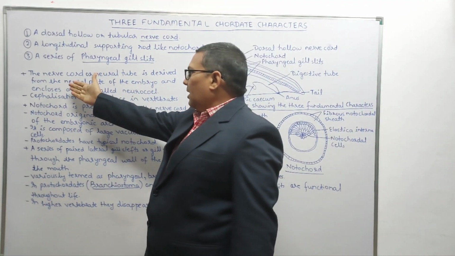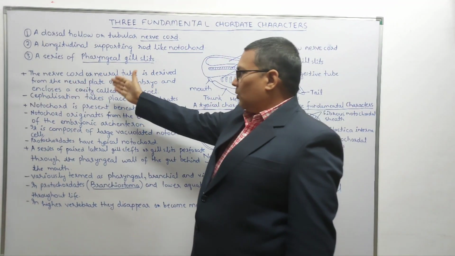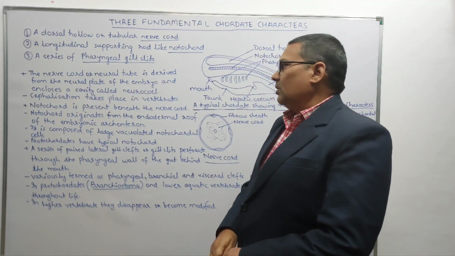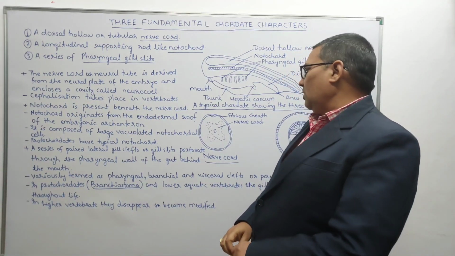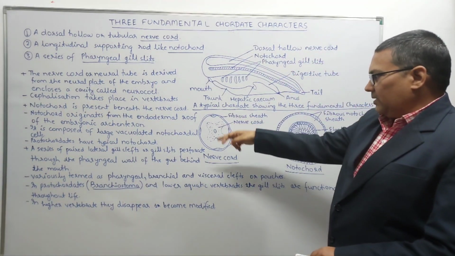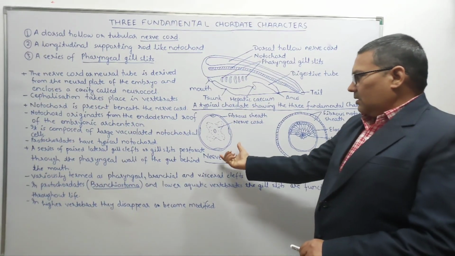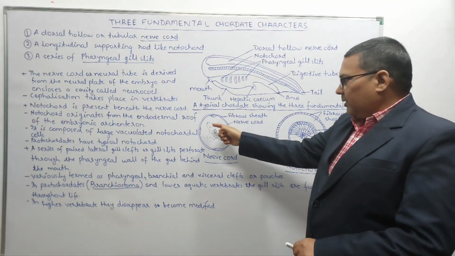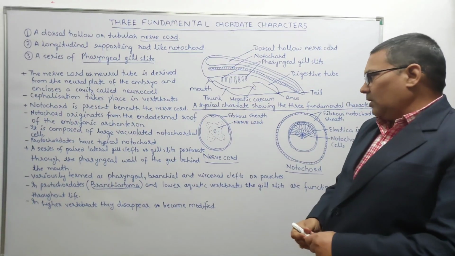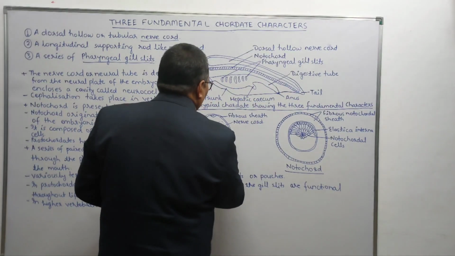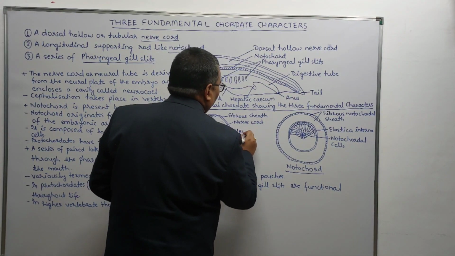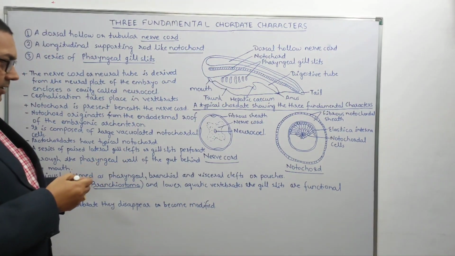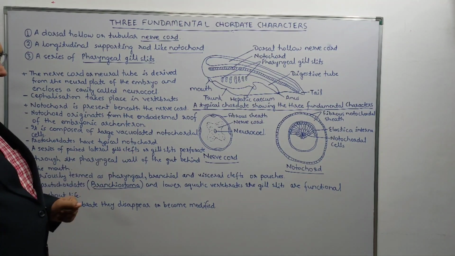Now, the nerve cord is also known as the neural tube. It is derived from the neural plate of the embryo and encloses a cavity called the neurocele. Now here you can see the section of the nerve cord. On the top is the fibrous sheath, and in between lies the nerve cord, and this cavity is known as the neurocele. So this is the typical structure of the nerve cord.